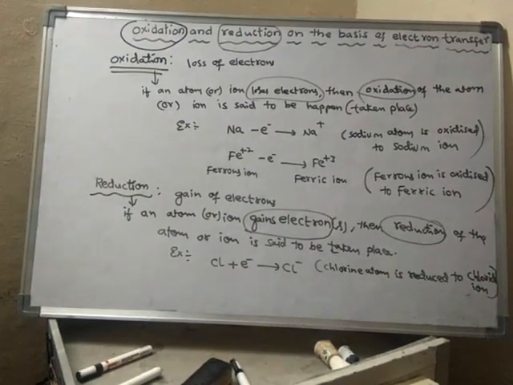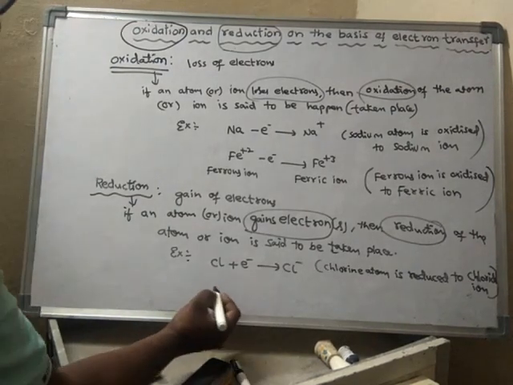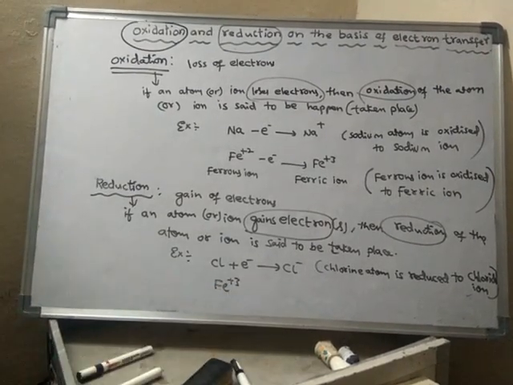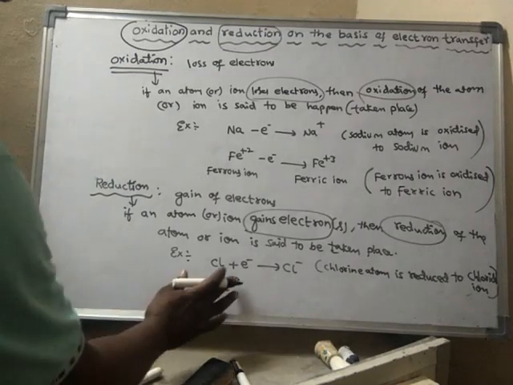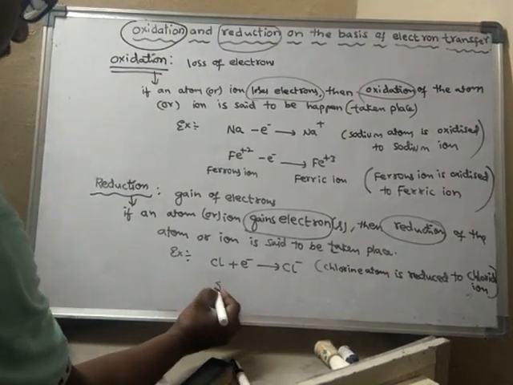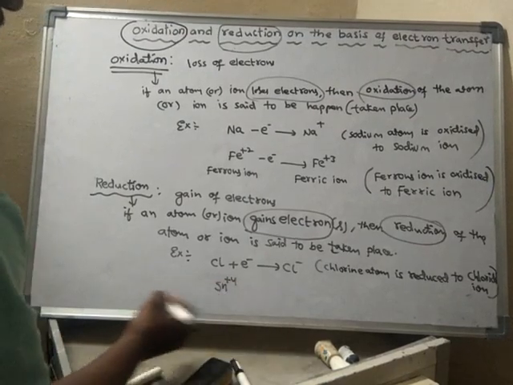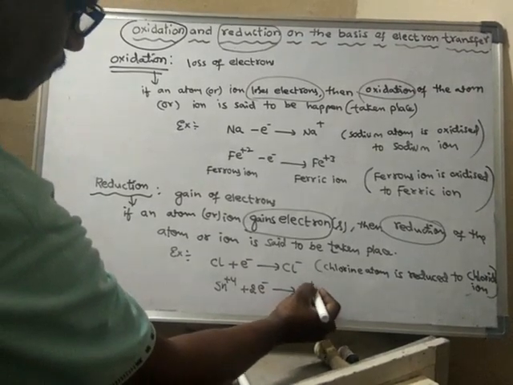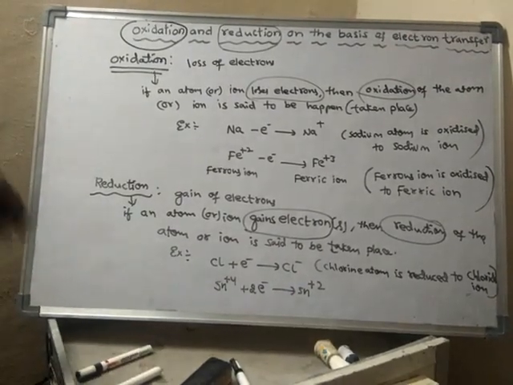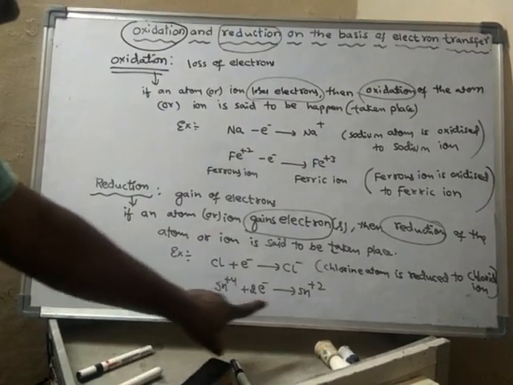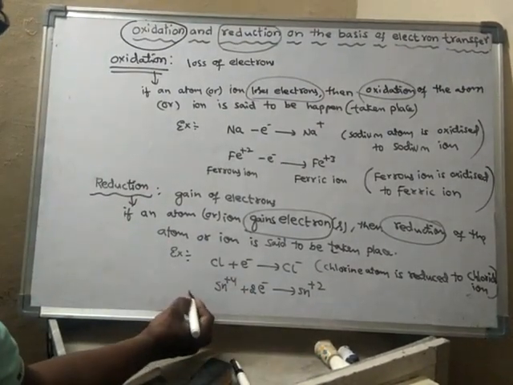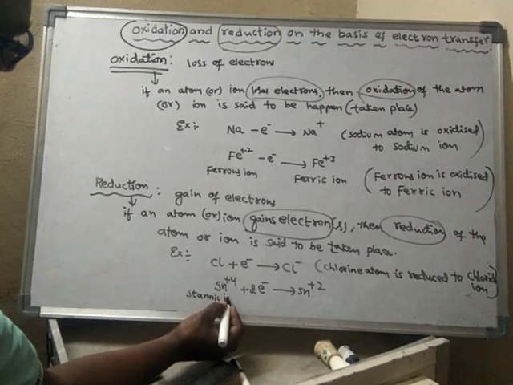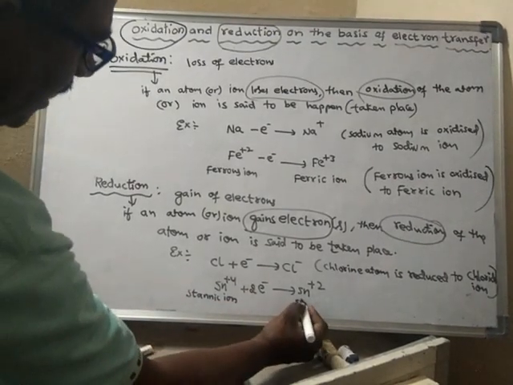Chloride, chloride ion. In the same way, let us learn about ions. Fe plus 3 ion, or else take another ion, Sn plus 4 ion. If it gains electrons, it forms Sn plus 2 ion. So this is known as stannic ion. This is stannous ion.